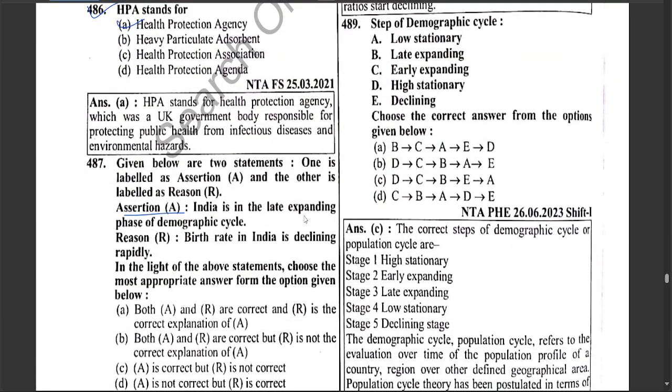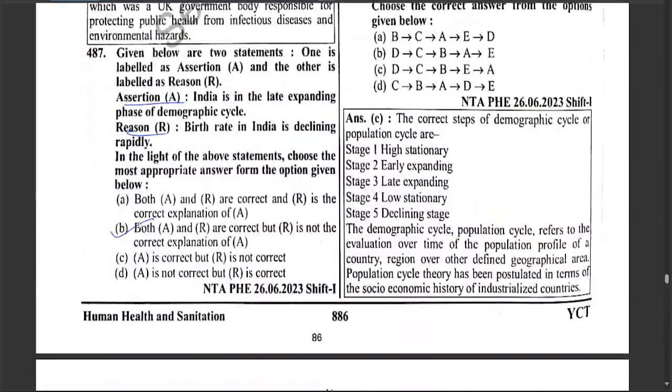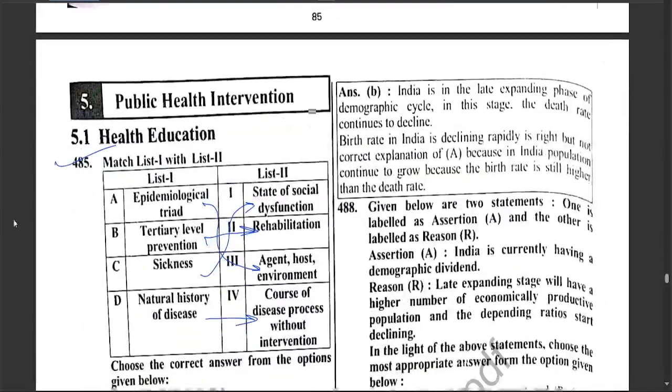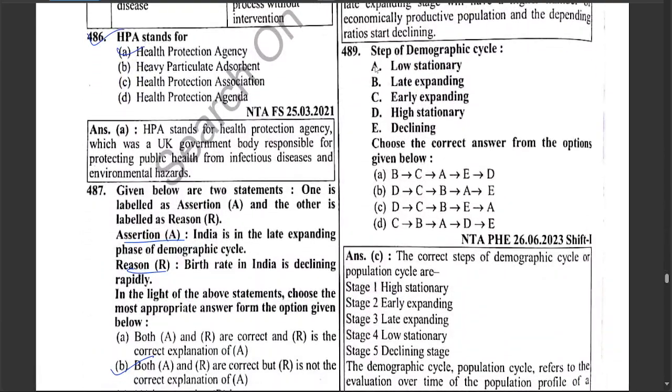Assertion: India is in the late expanding phase of demographic cycle region, birth rate of India declining rapidly. Hence, both statement is correct, but R is not correct explanation of assertion. Assertion and reasoning. Assertion: India is currently having a demographic dividend region. Reason: Late expanding stage will have a higher number of economically productive population and dependency ratio start declining. Hence, both statement is correct and reason is correct explanation of assertion.